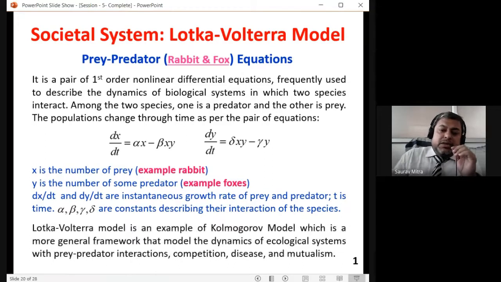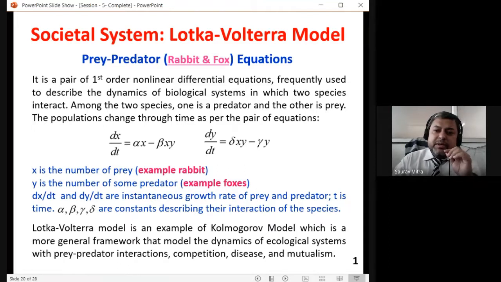There is a note: the Lotka-Volterra model is an example of, there is another model called the Kolmogorov model, which is a more general framework that models the dynamics of ecological systems with prey-predator interaction, competition, disease, and mutualism. Not necessarily will it always be a prey-predator relationship. Sometimes there are two species which depend on each other.